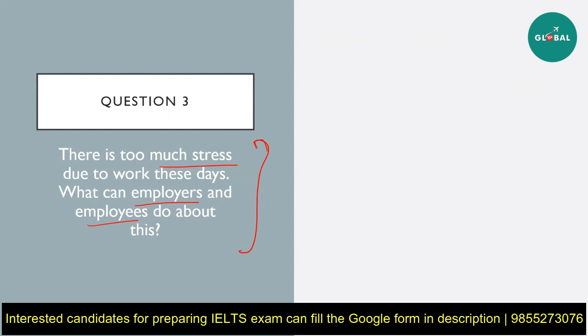Or you can even say this, many people opine, is the responsibility of employers and employees to tackle and give a solution to. I believe that there are a number of things that employers and employees can do, or you can even say something like the staff and the managers, use different words. As I said, do not repeat the same exact words that are there in the question. So you can say staff and the managers can do to solve these issues. In the essay below, I will discuss them in detail. And then you can just start saying body paragraph 1, 2, and then your conclusion. That is it. Simple, right?